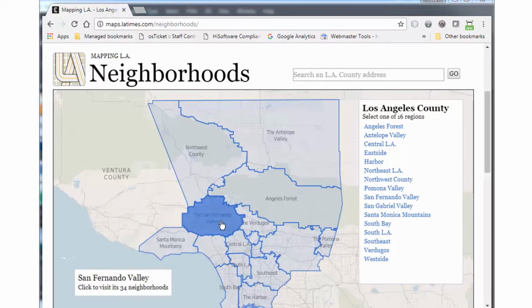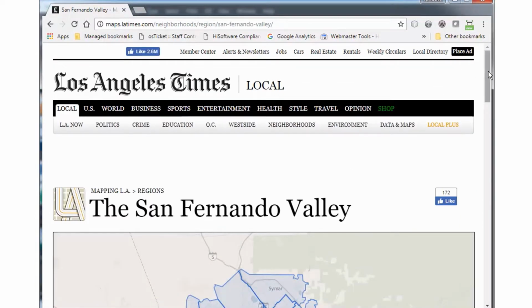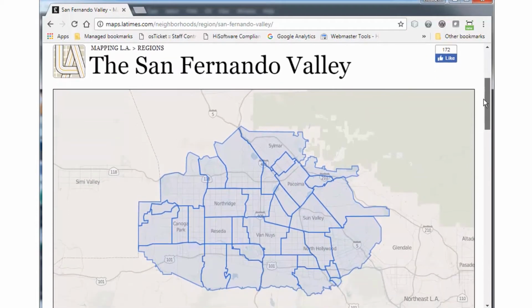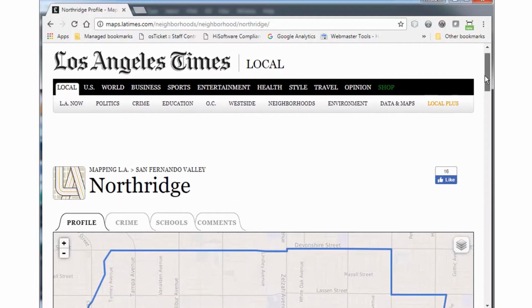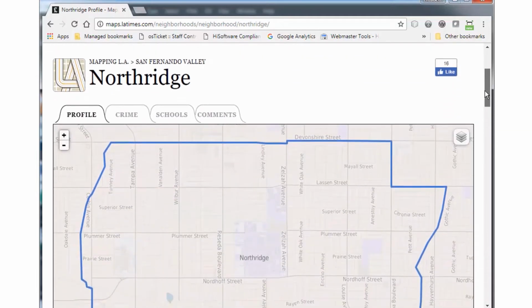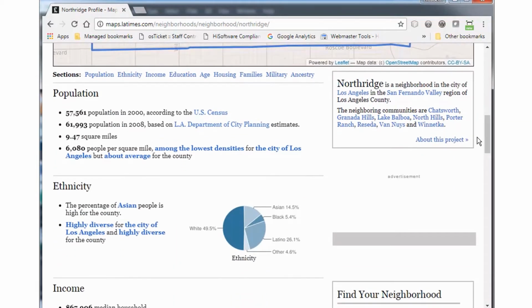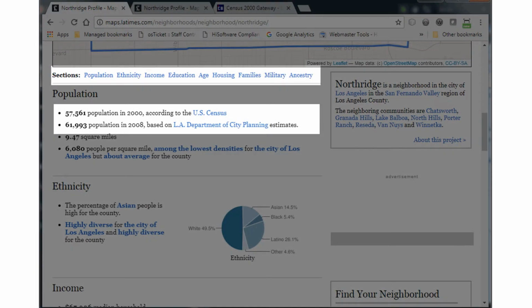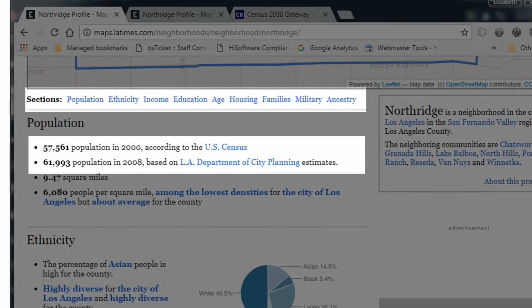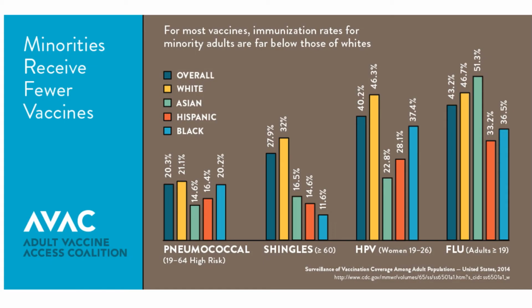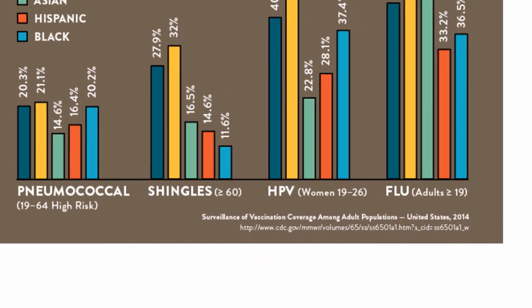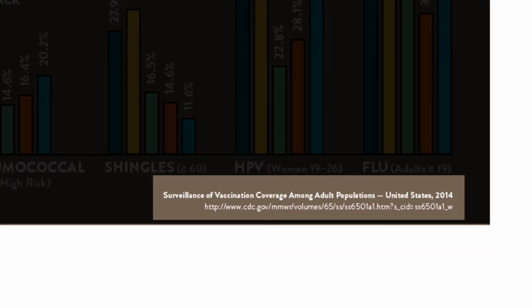Here, users can select an area of Los Angeles County and find out about each area's demographic metrics as measured by the US Census. When scrolling down to the bottom of the page, you will see additional governmental and organizational sources that provide more comprehensive data. Whenever using applications or data visualizations that use public data, be sure to examine the sources of data yourself to ensure they are reliable.